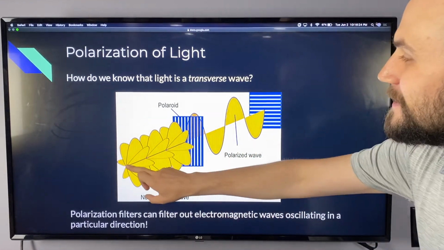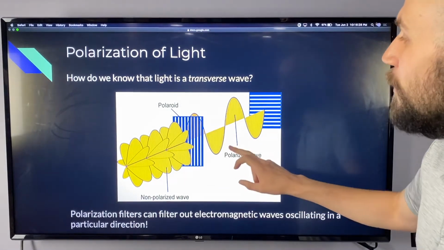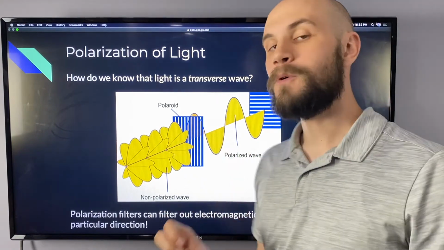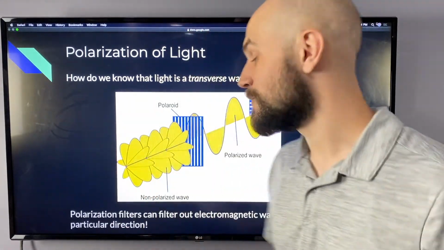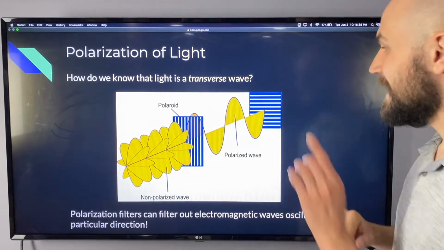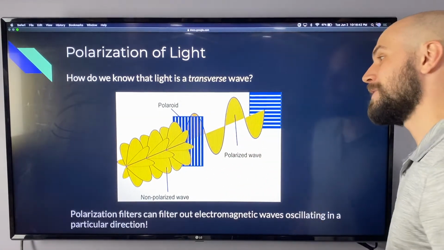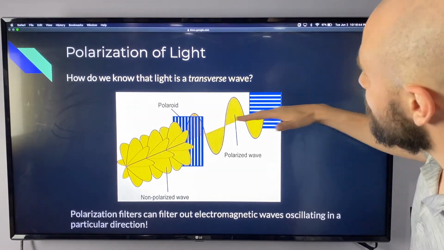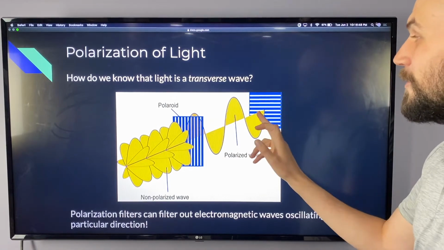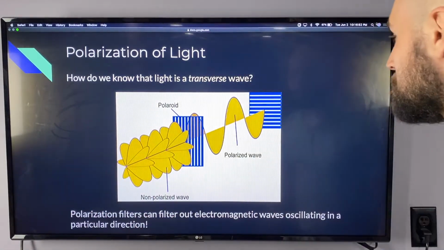And now this non-polarized wave, which could be light, passes through the polarizer and it becomes polarized, which means it's forced to oscillate in a single direction. Here it's oscillating up and down. Now notice when this light reaches the next polarizing filter, those spacings are horizontal. So this vertically polarized light cannot pass through that second filter.